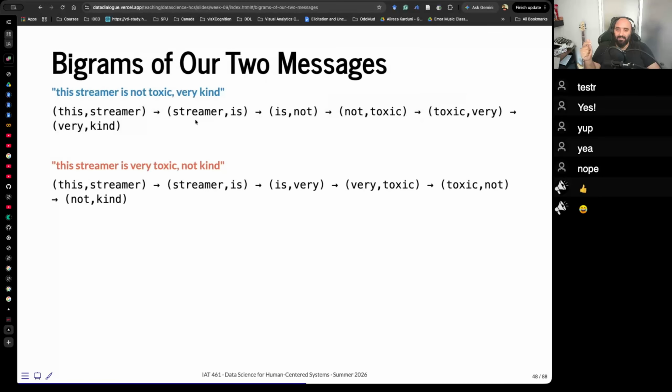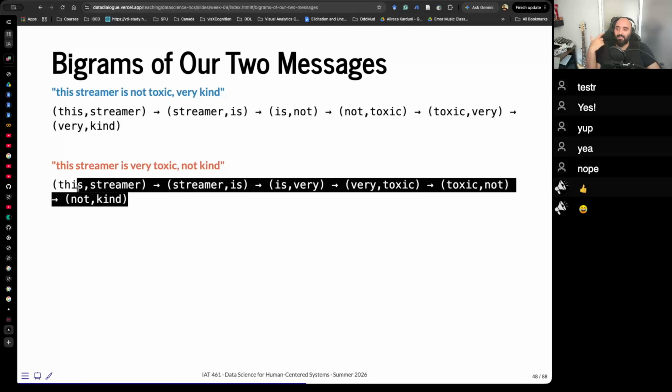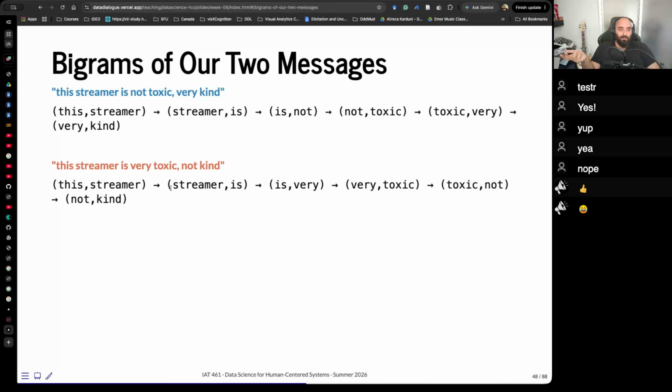You see how that's helpful? Because now the streamer is not toxic, very kind. It has "very kind" here. It has "not kind" here. Some semantic information is preserved, okay? Because order is important. This will probably do a better job in this context in distinguishing these two classes, these two texts together, okay? Otherwise, with just one word, splitting by words, we would have problems.